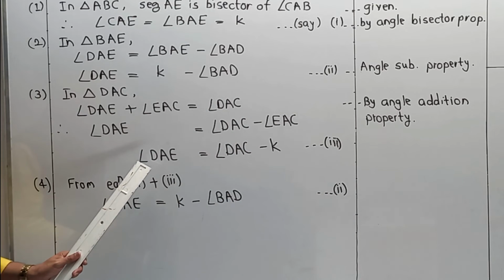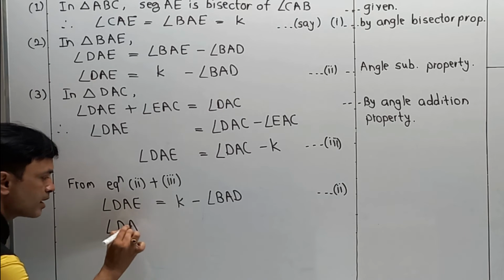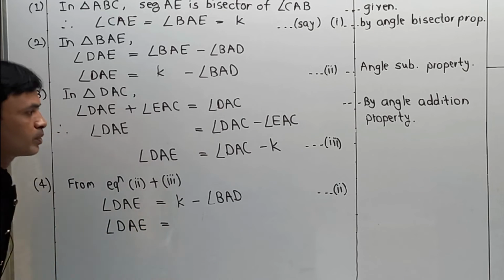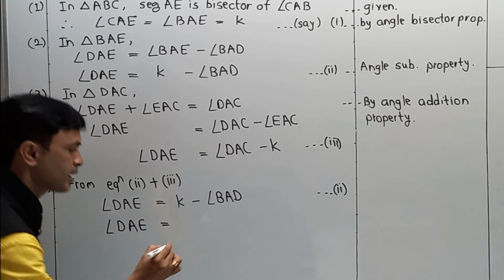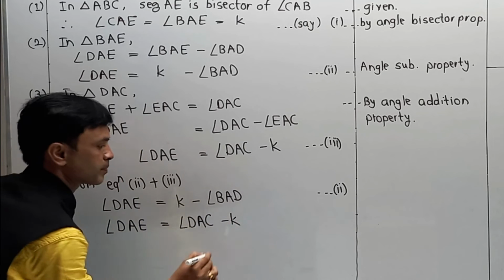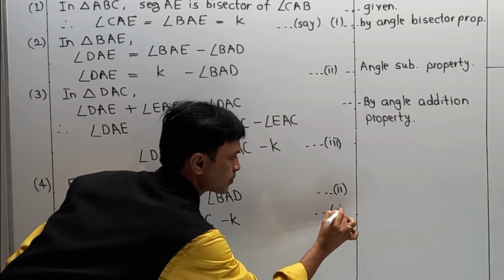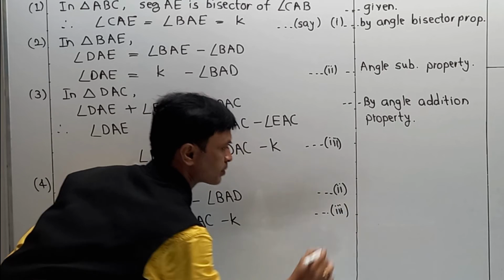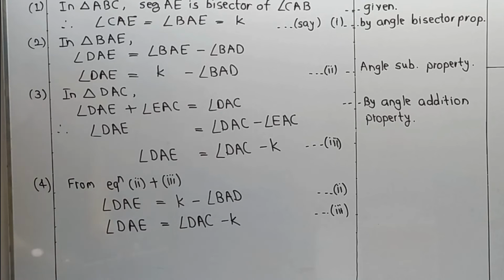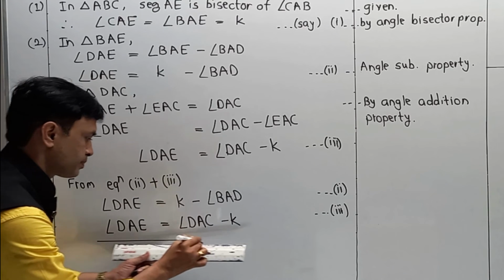Now equation 3 is again angle DAE, angle DAE is equal to angle DAC minus K, and that is nothing but our equation number 3. Now here simply I am going to make mathematical addition.